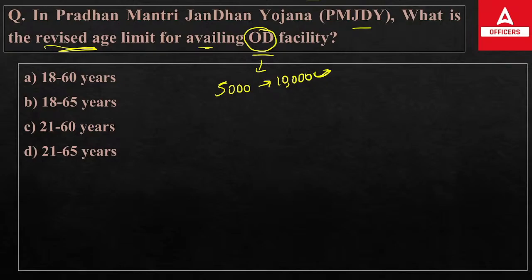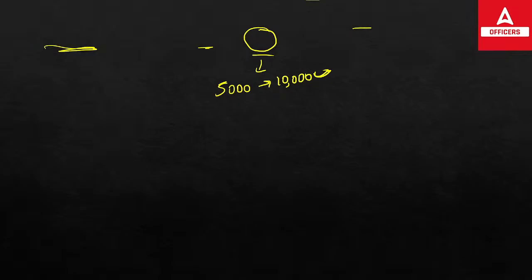So the revised age limit is 18 to 65 years. So the right answer is B option. It used to be 18 to 60 years, and the new one is 18 to 65 years.